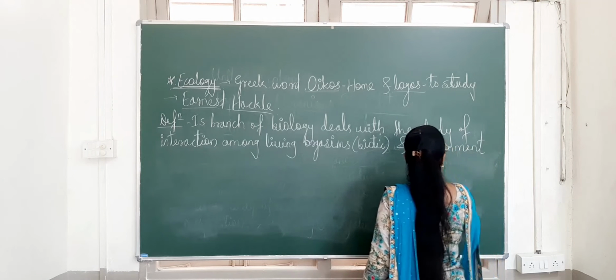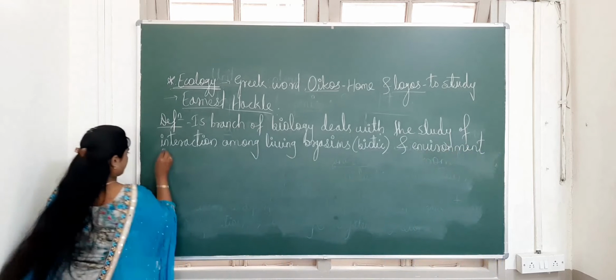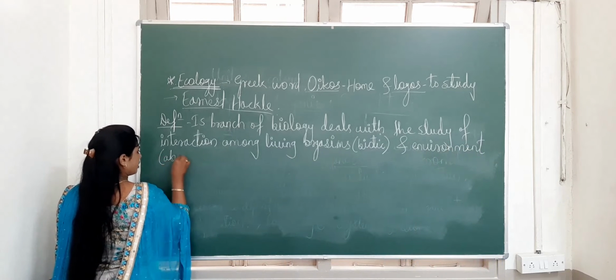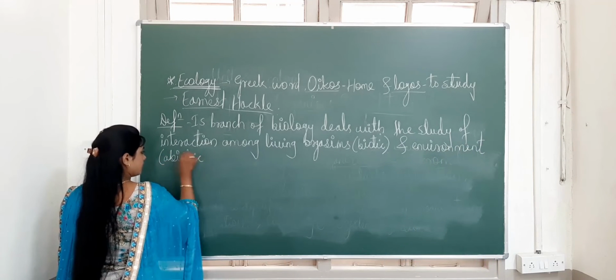And the environment is what? Abiotic. As I told you, it has two components, abiotic and biotic.